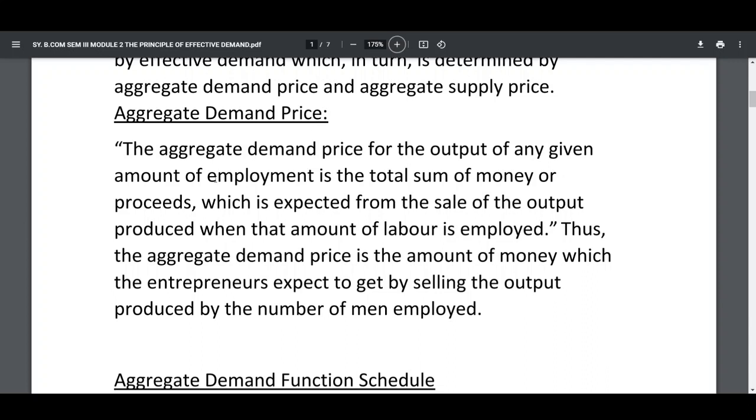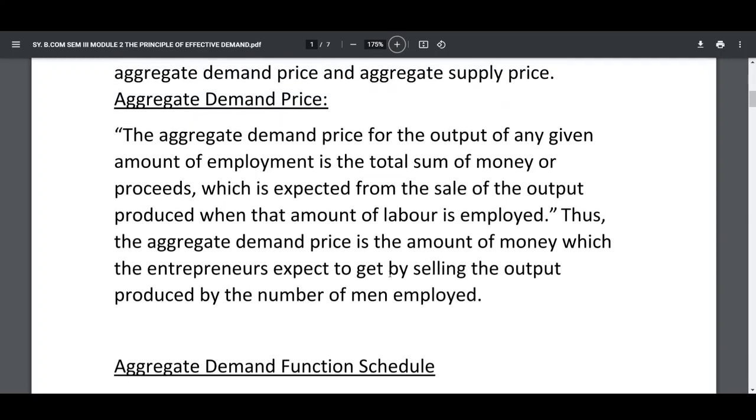Aggregate demand price. The aggregate demand price for the output of any given amount of employment is the total sum of money or proceeds which is expected from the sale of the output produced when that amount of labor is employed. Thus, the aggregate demand price is the amount of money which the entrepreneurs expect to get by selling the output produced by the number of men employed.